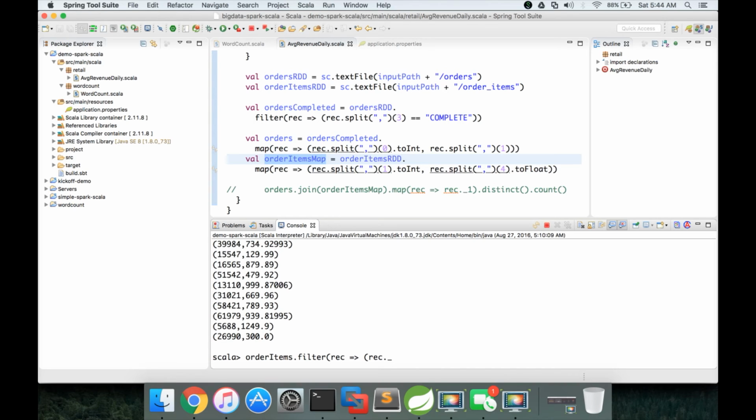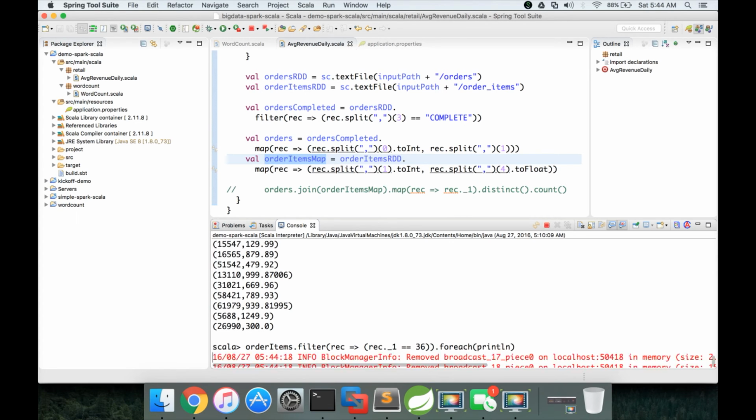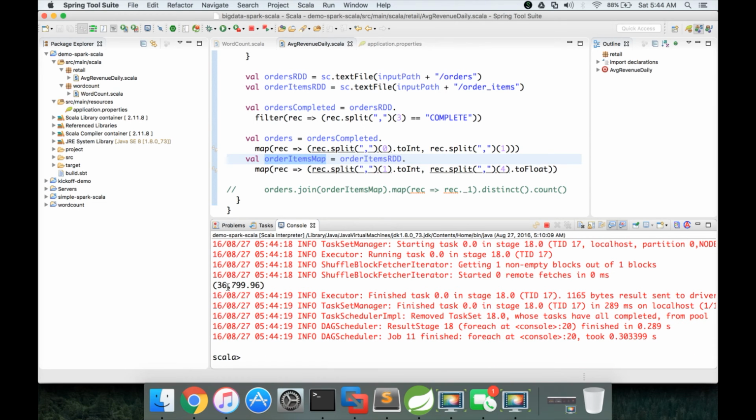We have to use underscore notation, and we are trying to compare the first element in the tuple equal to 36. Okay, and foreach println, you can see now for 36 the data and the order revenue is 79.96.